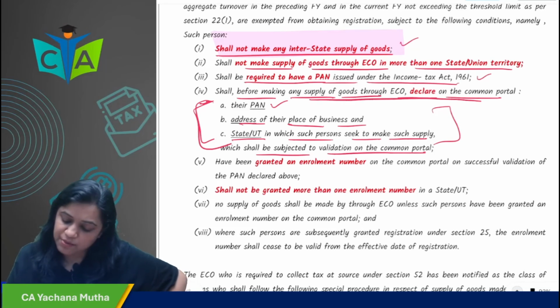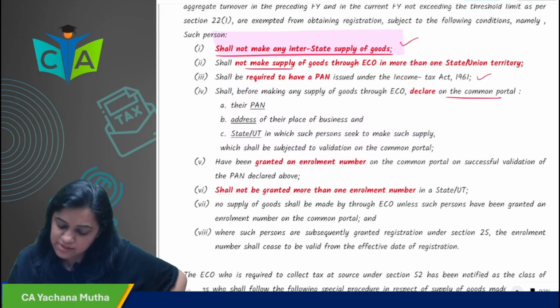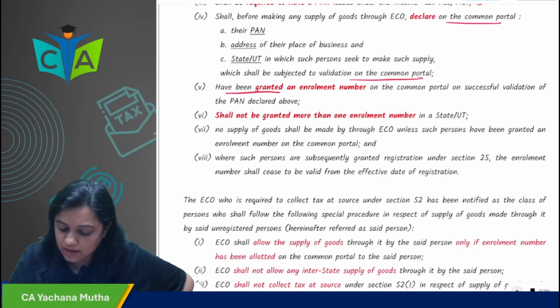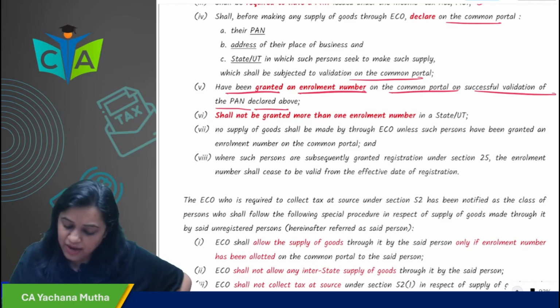Shall, before making any supply of goods through ECO, declare on the common portal your PAN number, address of the place of business and state, union territory in which such person seeks to make supply, which shall be subjected to validation by the common portal. He shall be granted an enrollment number on the common portal on successful validation of the PAN declared above.